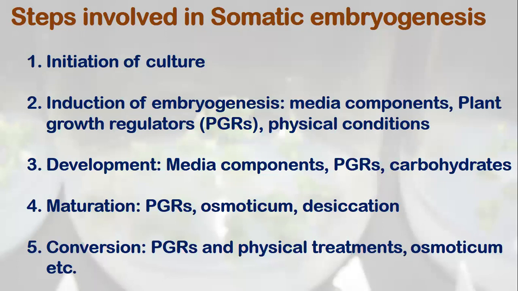So first is initiation of culture. Then we need to induce embryogenesis. The induction is not required in case of pre-embryogenic determined cells. Then we need to develop proper embryos. Then we need to get embryos matured, because maturation is a very important aspect of embryogenesis. And then conversion of embryos into plantlets. All these steps are very, very important in the process of somatic embryogenesis.